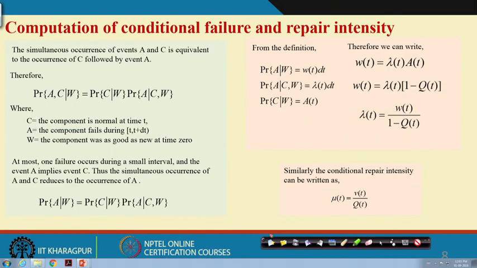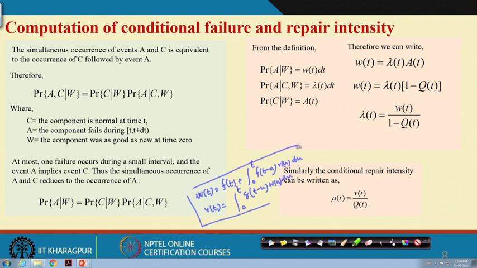So before going on to computing the conditional failure and repair intensity, you must know the two important formulas we have discussed. One is W(t), which we say is f(t) plus the integration from 0 to t of f(t minus u) v(u) du. Another one we discussed is V(t), which is the integration from 0 to t of g(t minus u) w(u) du.